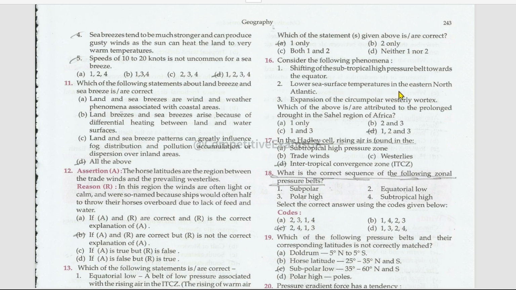Lower sea surface temperatures in the eastern North Atlantic. Right. Expansion of the circumpolar westerly vortex. This is also true. All of them are the right options.